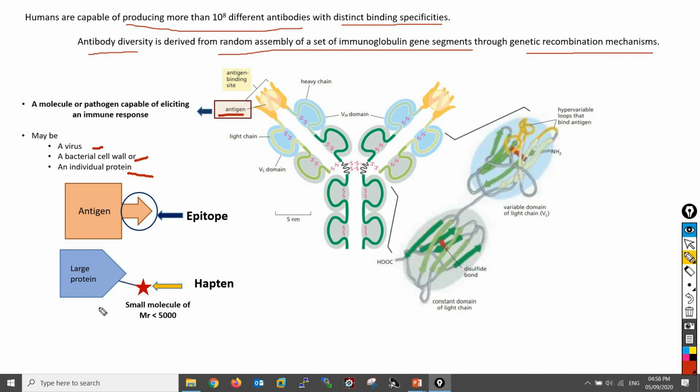But a molecule having a molecular weight less than 5000 is generally not antigenic. So in this case, the small molecule is covalently attached to a large protein and the combined molecule is used to elicit an immune response. This small molecule is known as a hapten.